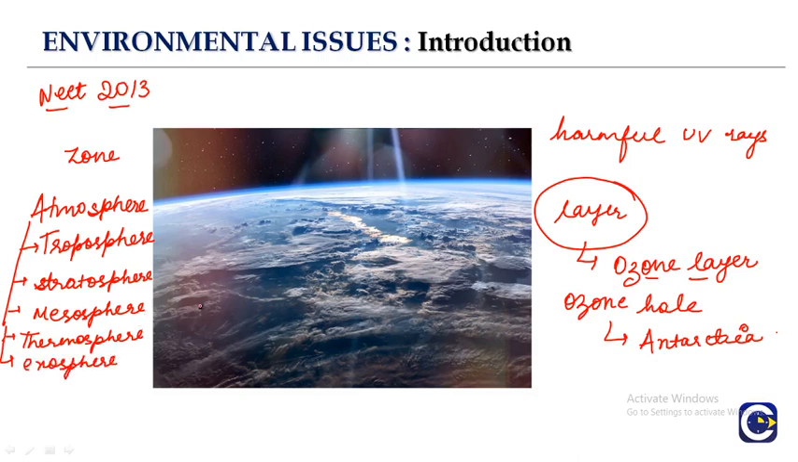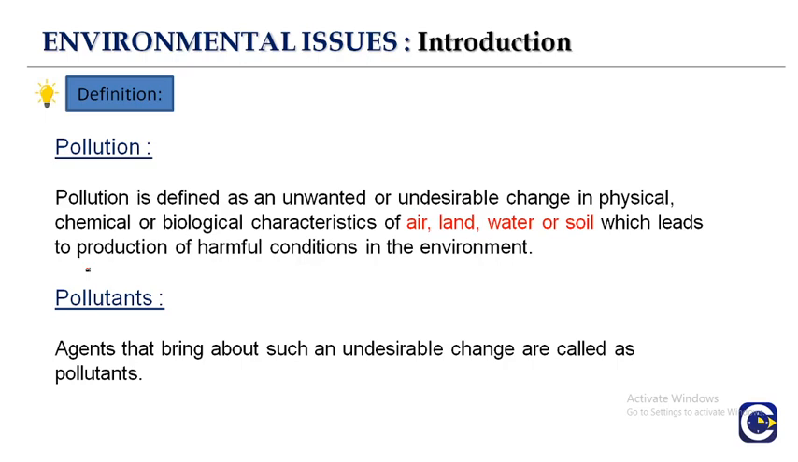So in which layer is the ozone layer present? It is present in the stratosphere layer. So the answer to the question is stratosphere, right? We have talked about these major issues in our life, right? These are the issues in your life, these are the issues in my life, and these are the issues of the environment, right? So we have talked about pollution.